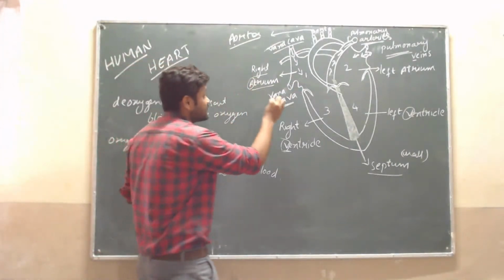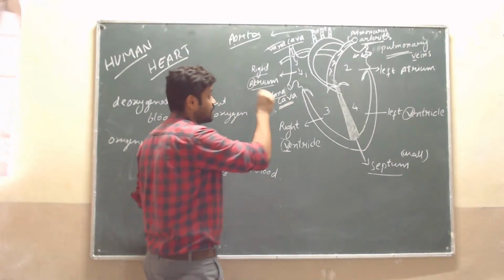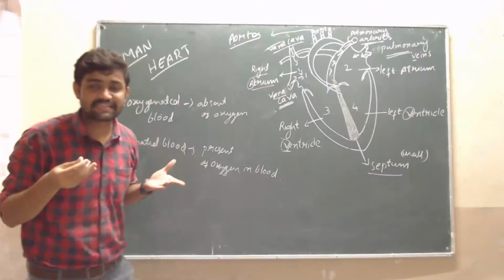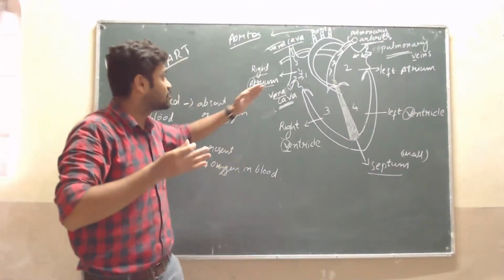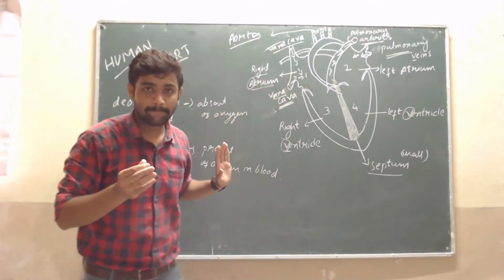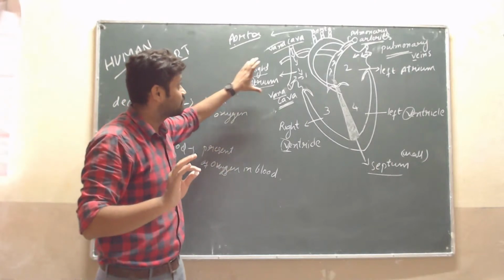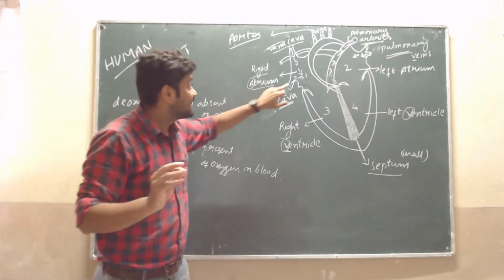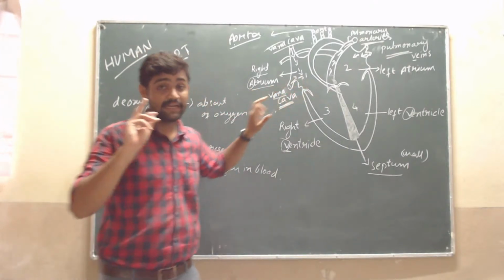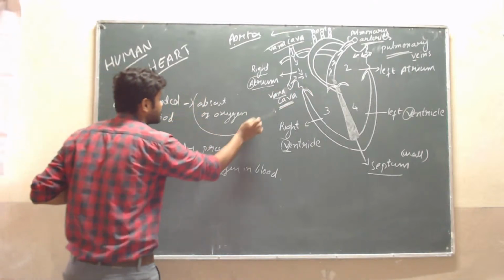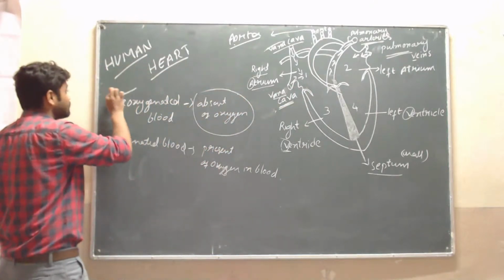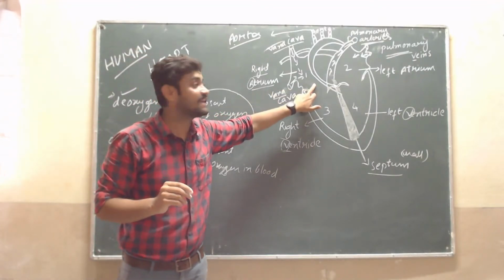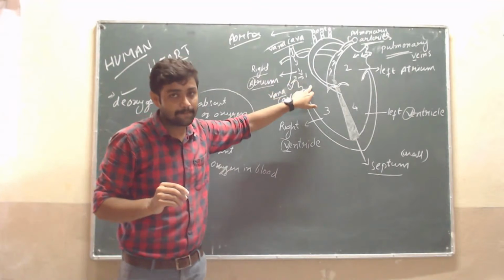Then through the inferior vena cava, the blood from the lower body parts enters into the right atrium. The blood that has come here is deoxygenated blood. Deoxygenated blood enters into the right atrium.